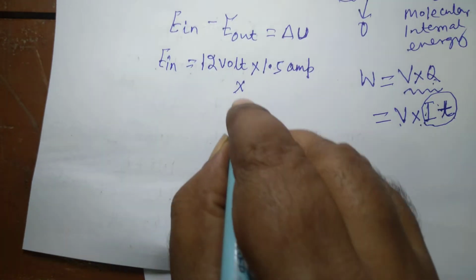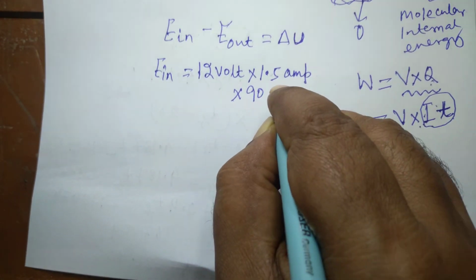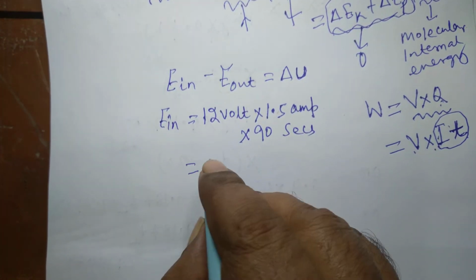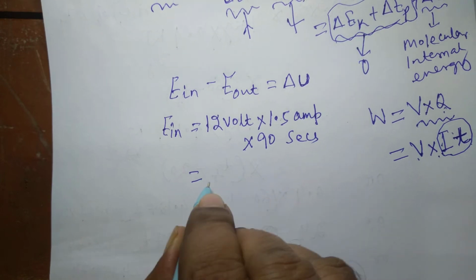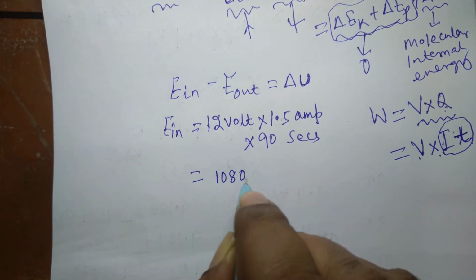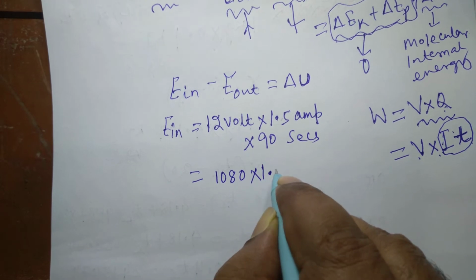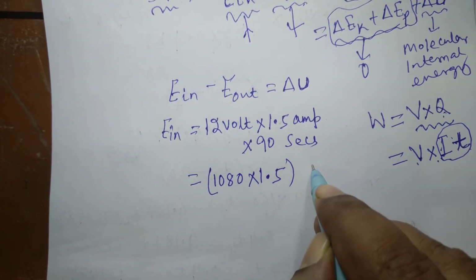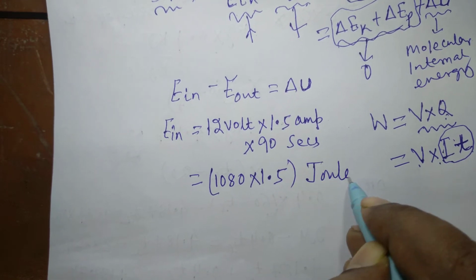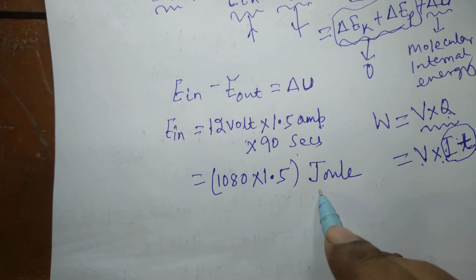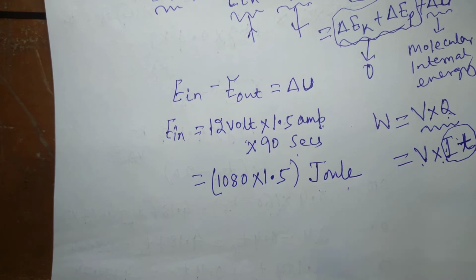So on multiplying this by 90 second, this becomes 1080 multiplied by 1.5. This is this much of joule. We know that voltage into ampere into second produces the unit joule, the unit of energy.